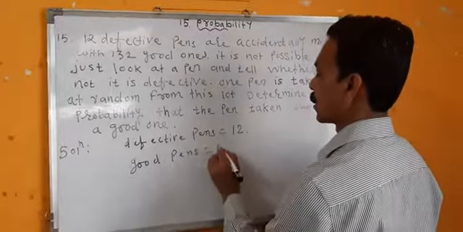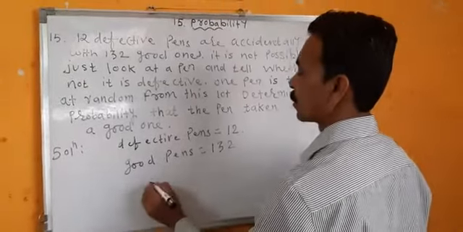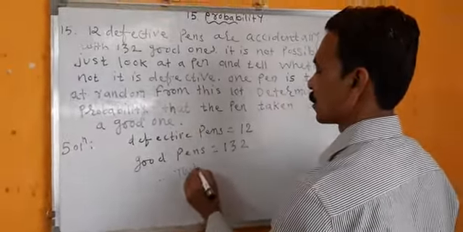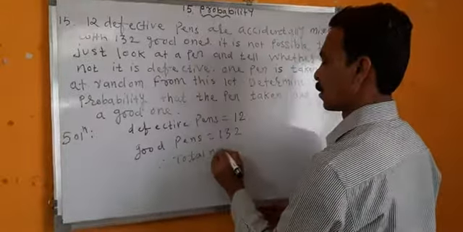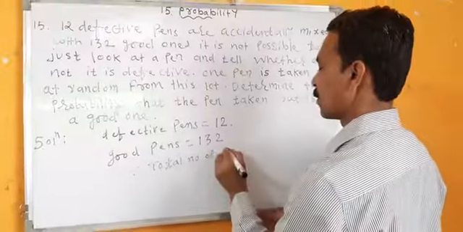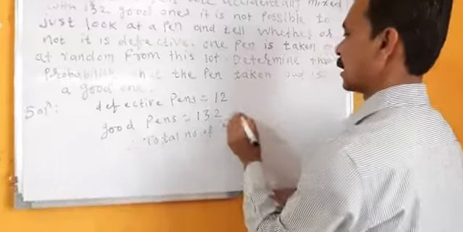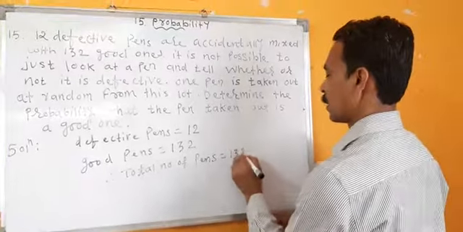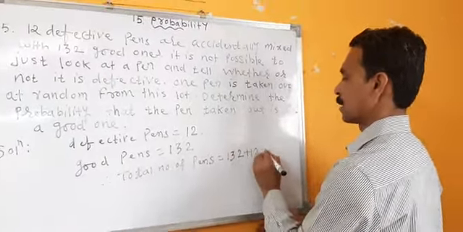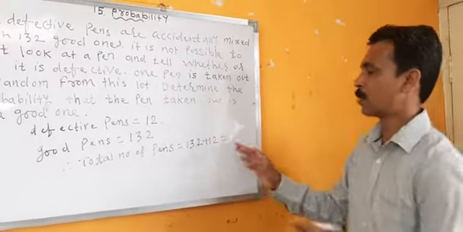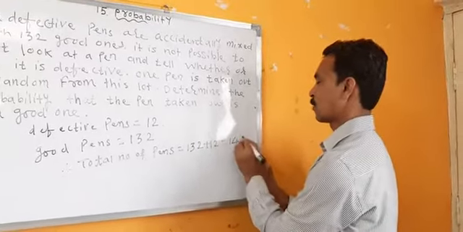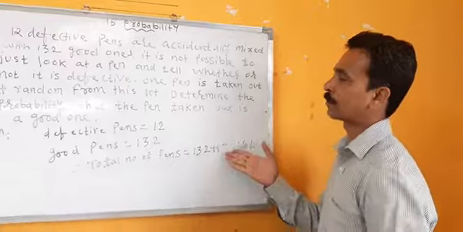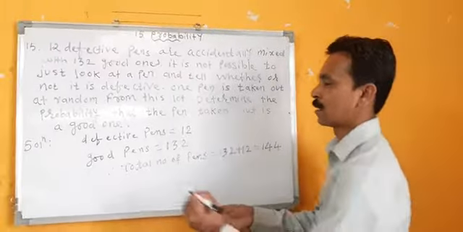Good pens is equal to 132. Therefore, total number of pens is equal to 132 plus 12. What is 132 plus 12? 144. Got it.